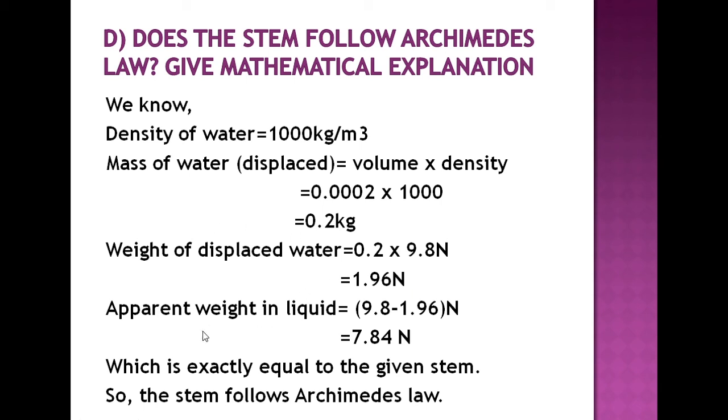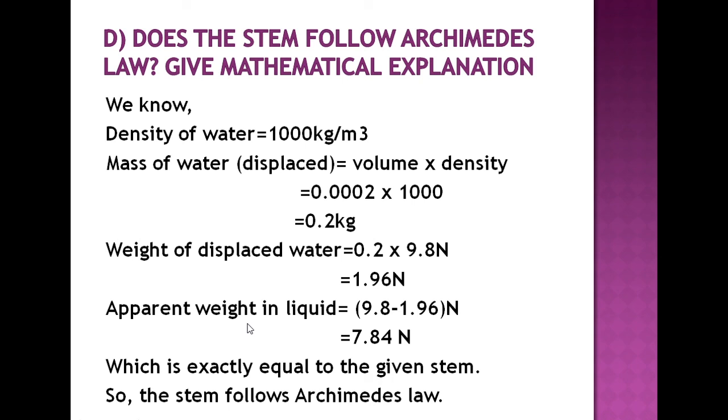And the apparent weight in liquid of the body is 9.8 minus 1.96 Newton, that is 7.84, which is exactly equal to the given stem. You have to know that according to Archimedes' law, the weight loss of the body equals the weight of the displaced water, found by calculating 1.96 Newton.